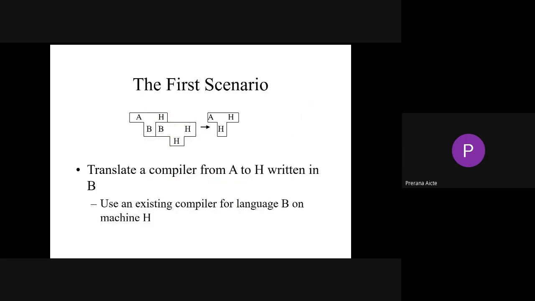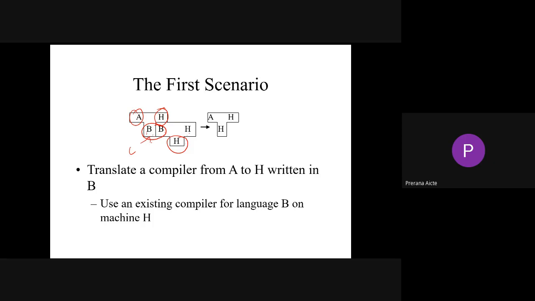See here, one more scenario. A, B is a compiler which converts A to H. So here these two phases are common, right? So obviously H is a compiler which converts this in terms of this.